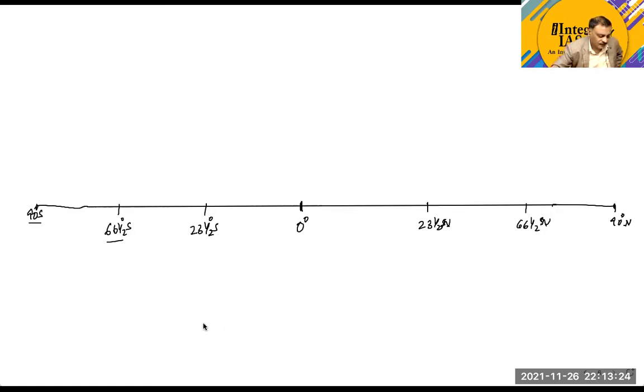Now try to understand this point. Let's take a date. The date is December 22nd. Now can anyone tell me where the perpendicular position of the sun will be? Here, on the Tropic of Capricorn. This is a well-defined date. There is no problem with this one. 23.5 degrees south. That is the Tropic of Capricorn.